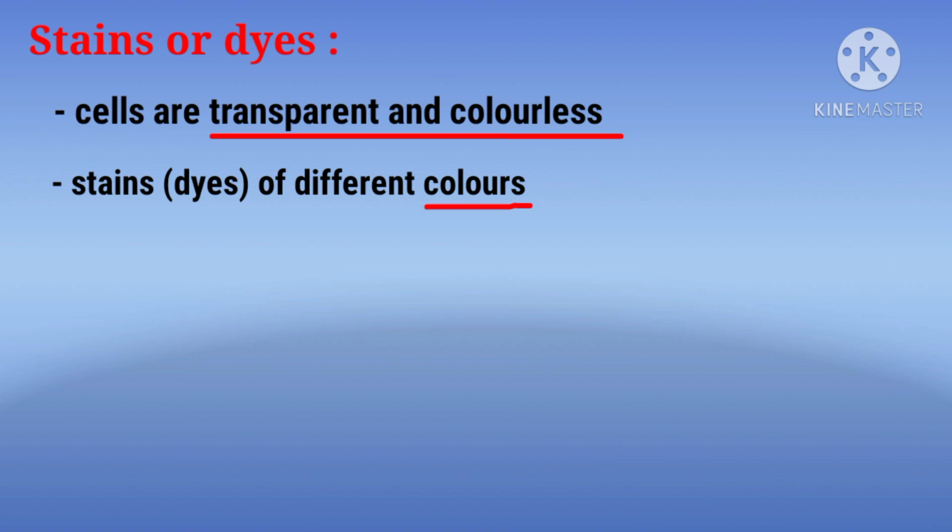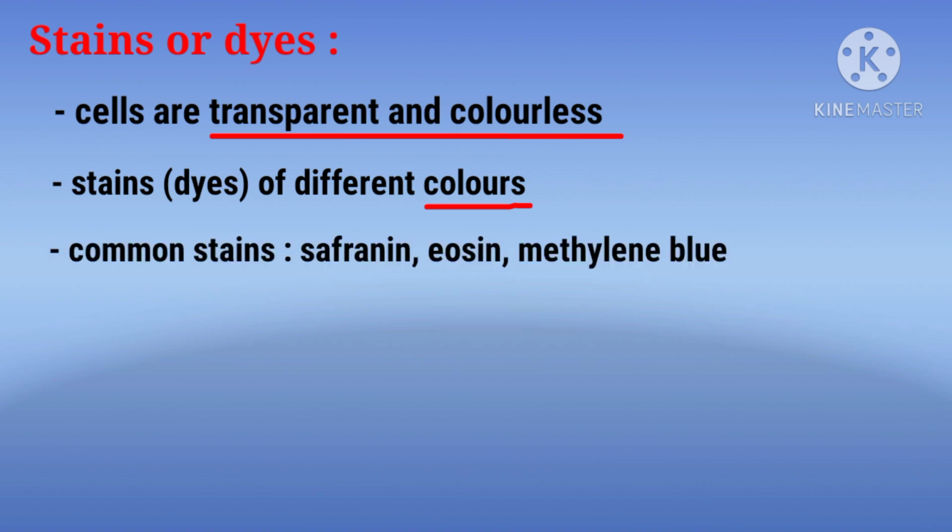Stains are nothing but colors. So, staining the cells, that is, coloring of cells with different colors, will make it easy to observe the cells and their fine structures. Some of the common stains are safranin, eosin and methylene blue. These stains react with specific parts of the cells and make them clearly visible under a microscope.